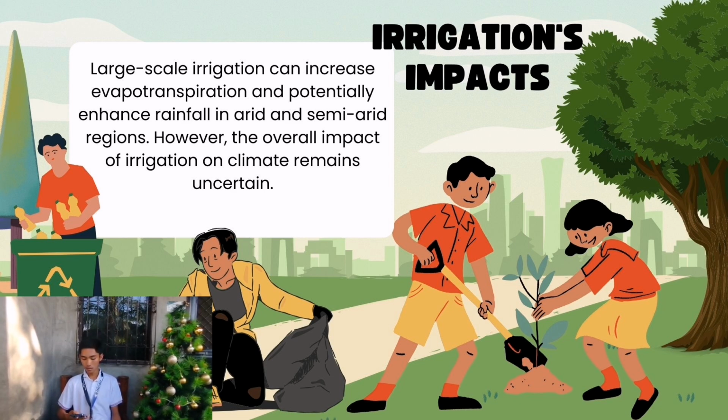So, the irrigation, which may boost the rainfall in dry regions, will directly affect the Earth's atmosphere, resulting in climate change and also global warming.